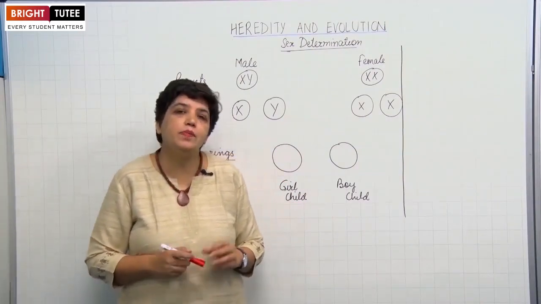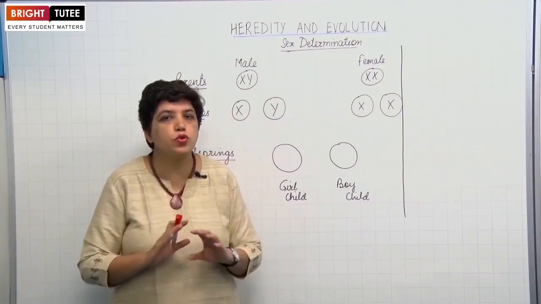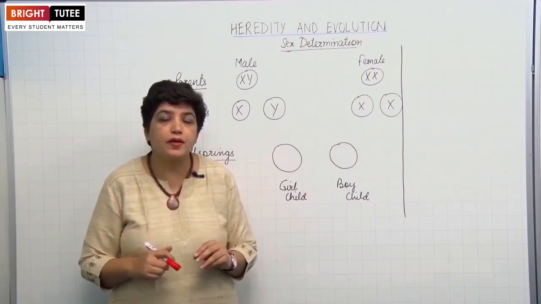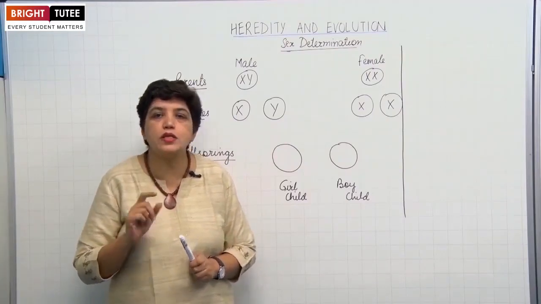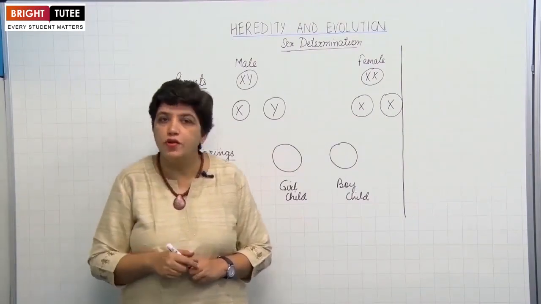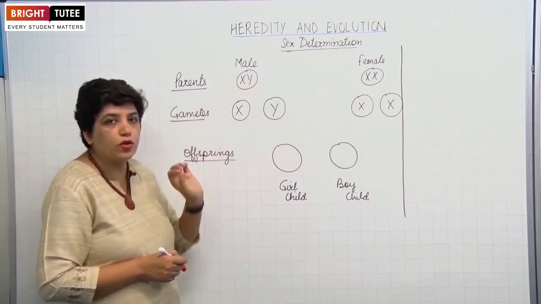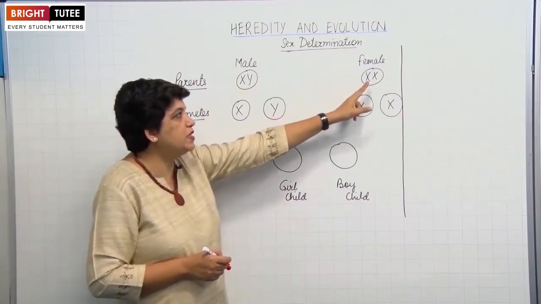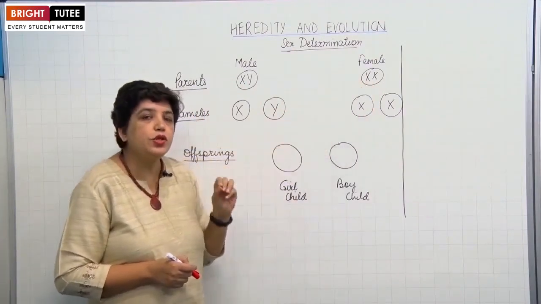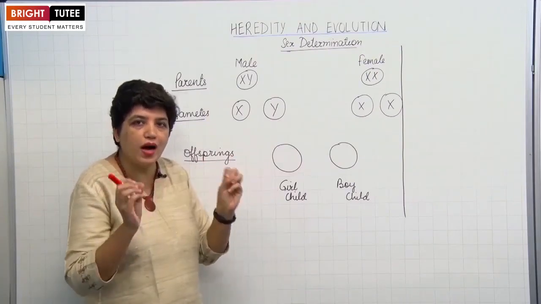Now, in males and the females, that is both the parents, 22 pairs of chromosomes are identical, they are similar. But the 23rd pair is called the sex chromosome. It is different for males and different for females. In males, it is termed as XY chromosomes, but in females, both the chromosomes are identical, so there is X and X. So during gamete formation, the pairs separate out to half the number.